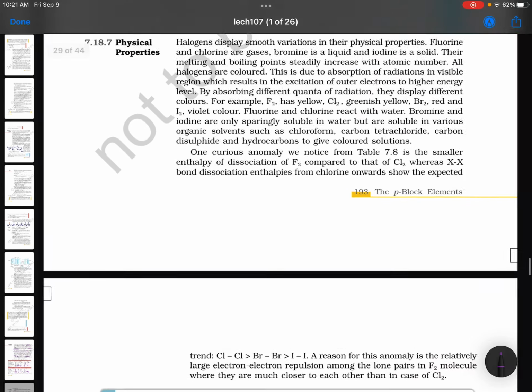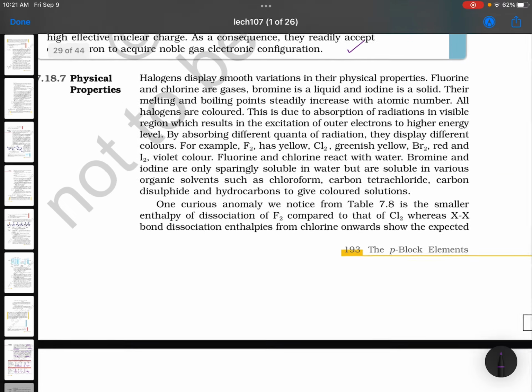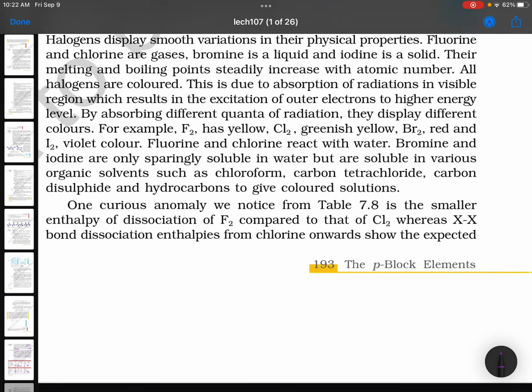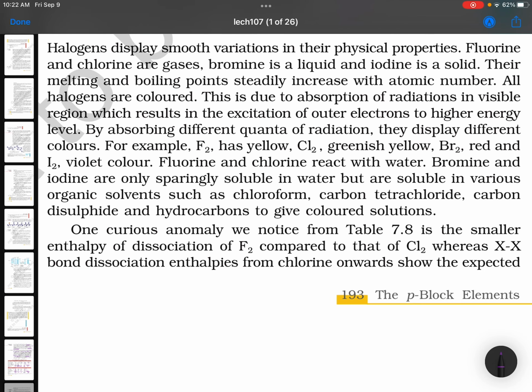So, shall we go with these physical properties? Yeah, physical properties will be completed in this video only, and then we will go with the chemical properties. See, halogens display smooth variations in their physical properties. Fluorine and chlorine are gases, bromine is liquid, and iodine is solid. Important point: their melting and boiling points steadily increase. This point we have already discussed.